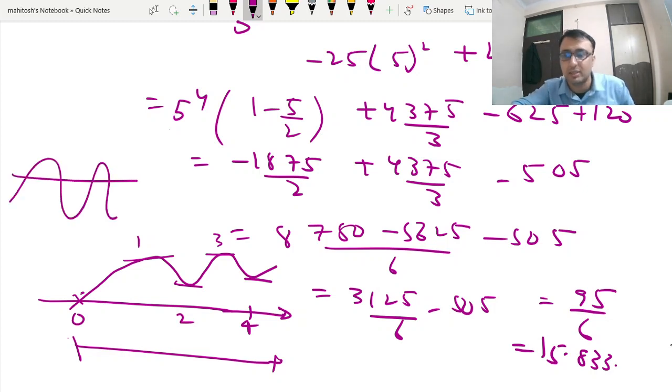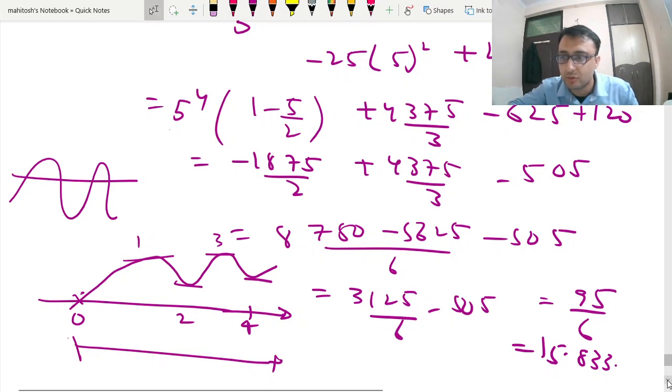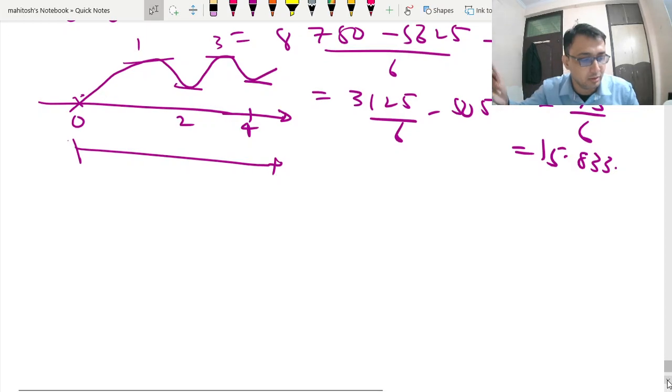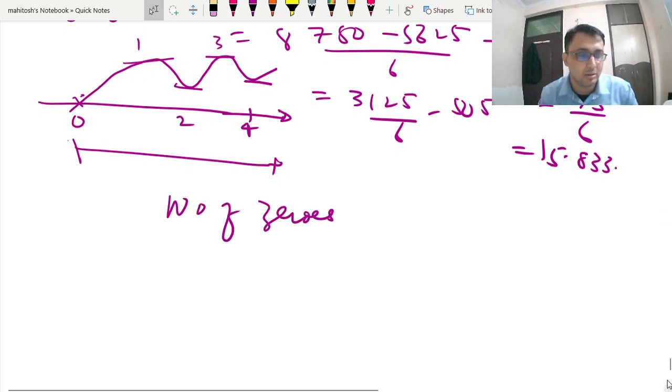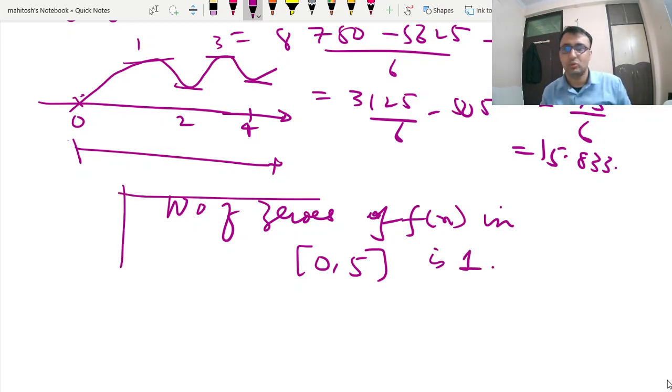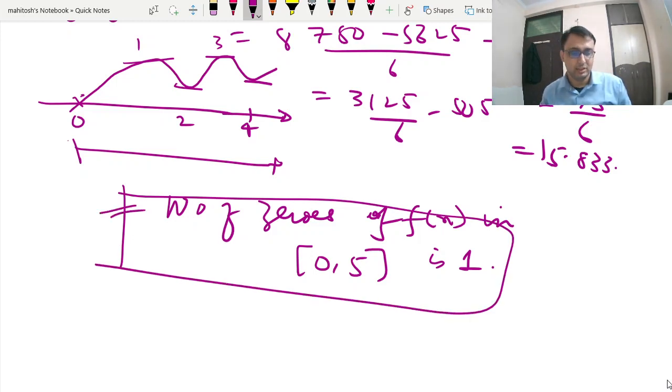You have to check out whether that happens or not. That's what you do when you do regular false position and bisection method. You check the roots. You use Rolle's theorem also. So the number of zeros of f(x) in 0 to 5 is 1. Hence not 2, 3, 4, 5, 6, whatever. So with this we have done question number 3A, which is of 20 marks.